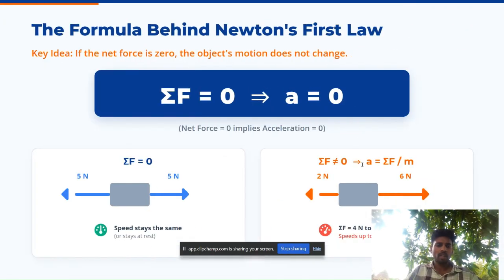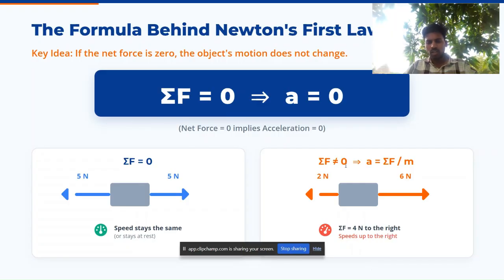So we have Newton's first law of motion formula: the sum of the forces, that is nothing but the net force. If it is zero, the object will remain at the same position or a constant position. If the resultant or net force is not equal to zero, the object will move in the direction of the resultant force.